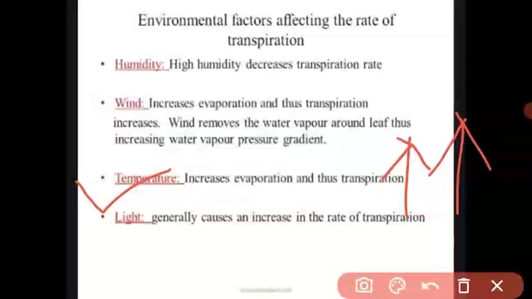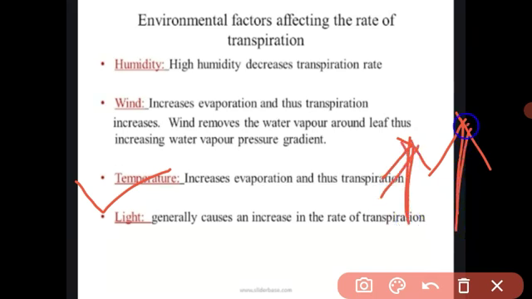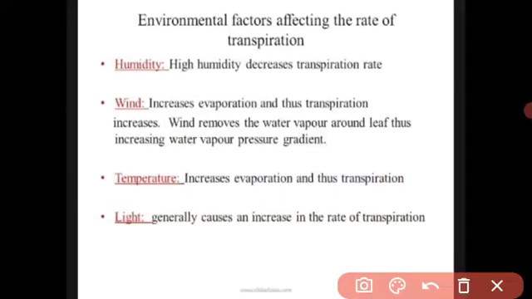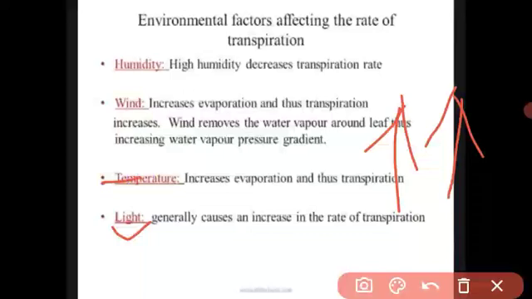Meaning, the temperature increases, the evaporation is also increased. See, in the hot summer season, we are feeling very hot, so our body is just sweating. Same like that, in the summer season, plants are standing the whole day in front of the sun, so the temperature of the plant increases, the plant is continuously transpiring. Meaning, the temperature increases, the transpiration rate is also increased. If the light intensity is increased, the transpiration is also increased. It is the same as temperature.